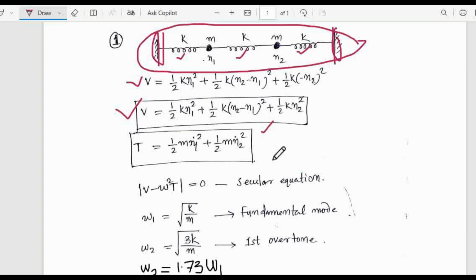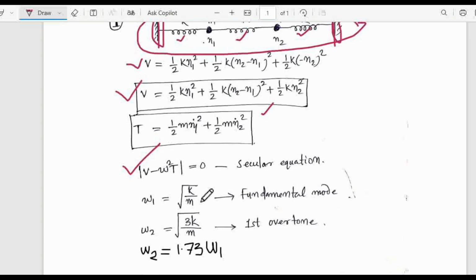Now what do you have to find? To find the normal frequencies, we have to put these values of potential energy and kinetic energy in the secular equation. This is the secular equation, and it is equal to 0. After solving, I am not going to solve this, as it will take lots of time.